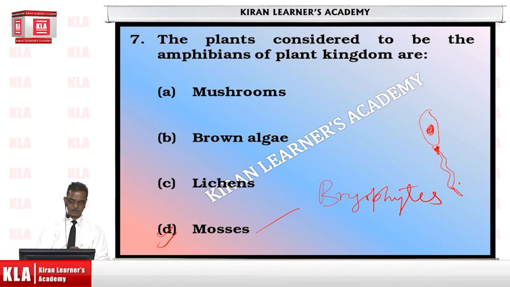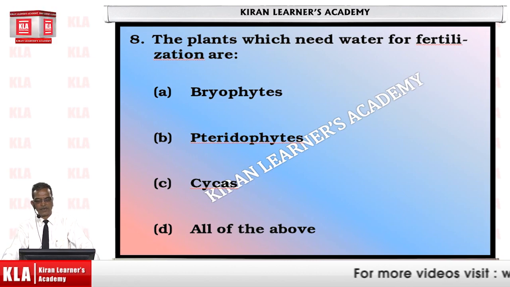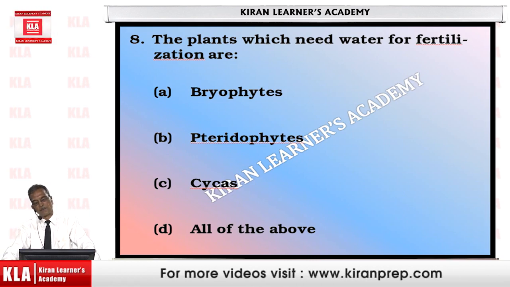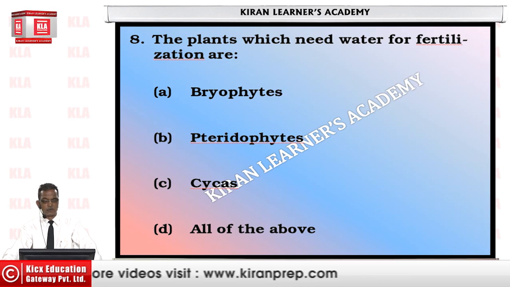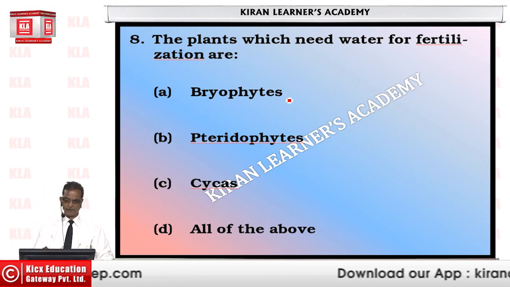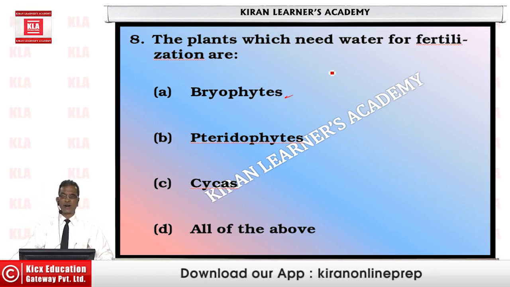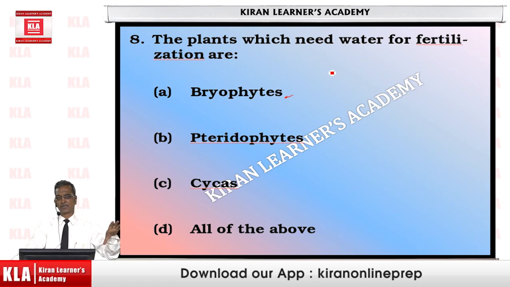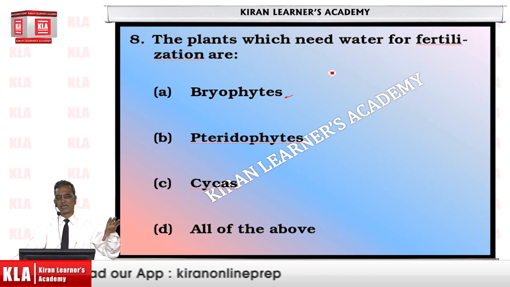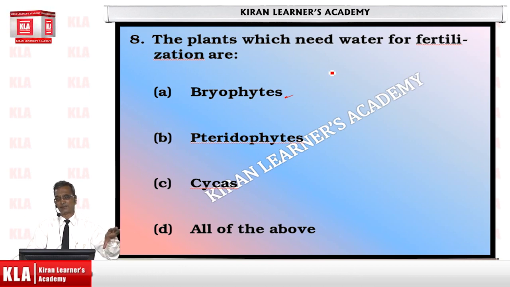Then next, the plants which need water for fertilization are... In the previous question, we talked about the bryophytes being the amphibians of the plant kingdom. So the first, bryophyte, is okay. Now, pteridophytes are the first terrestrial plants. Terrestrial means the plant growing on the land.